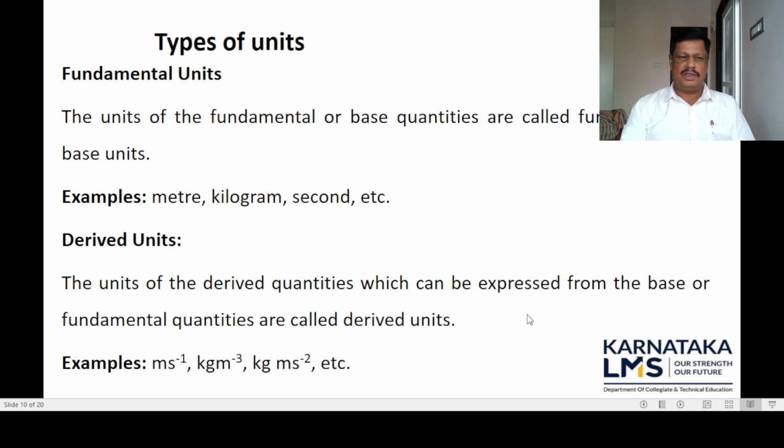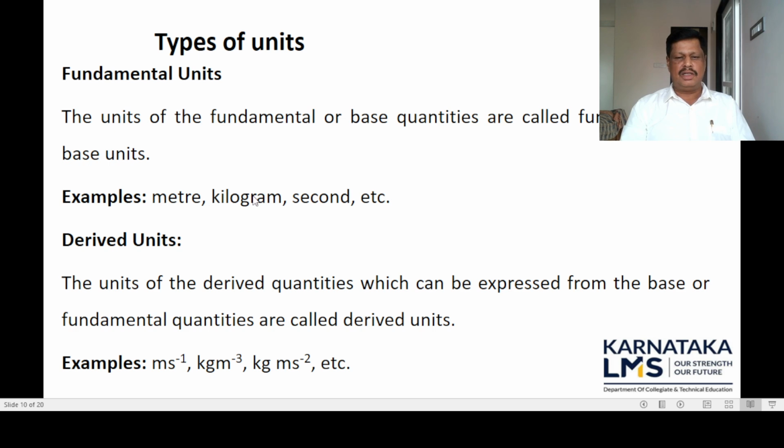Types of units. Similar to the types of physical quantities, there are also types of units. There are mainly two types of units: the fundamental units and the derived units. What are the fundamental units? The units of the fundamental or base quantities are called fundamental or base units. We already know that the fundamental physical quantities are those which are independent of each other. Similarly, the units of the fundamental physical quantities are called fundamental units, which are independent of each other and do not depend upon any other units.